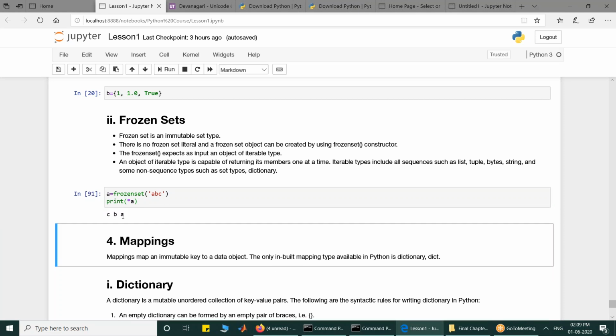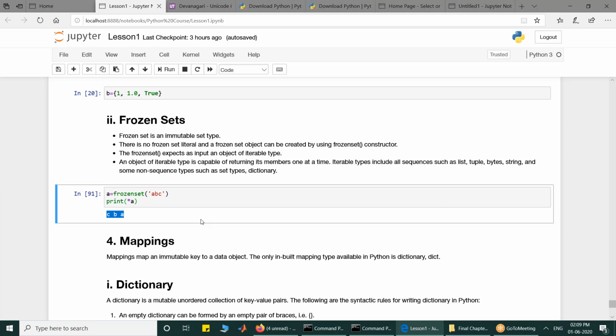So look at it now. ABC is the ordering, but the set has printed CBA. So it is unordered. It does not matter how you write it. The only thing that matters is the frozenset has only 3 elements, A, B, and C. It does not matter how they are ordered.